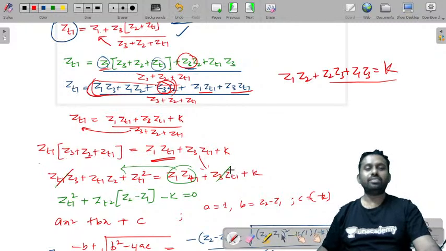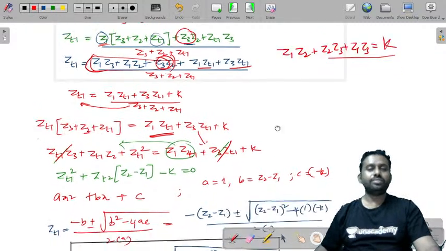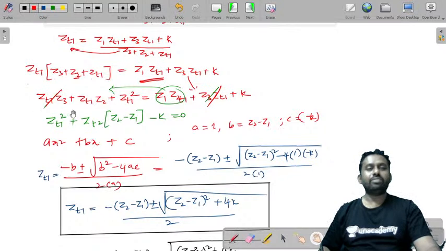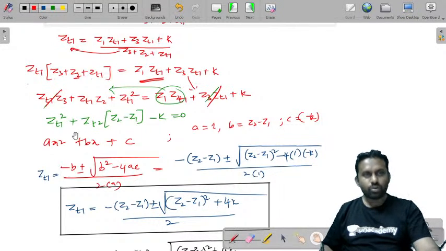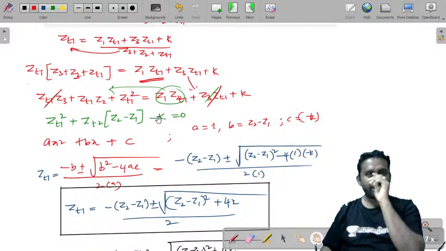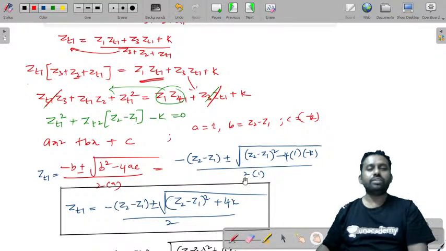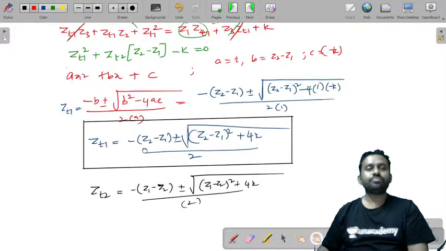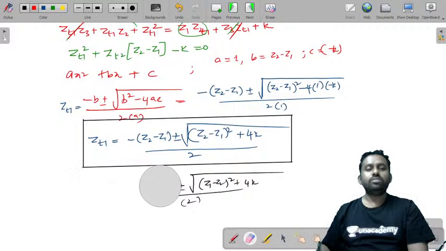You can cancel this Z3 ZT1. So finally you can write ZT1 square plus ZT1 into Z2 minus Z1 minus K is equal to 0, and you can find the roots and you'll get its value.